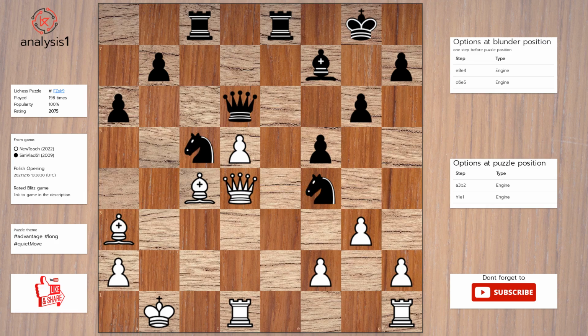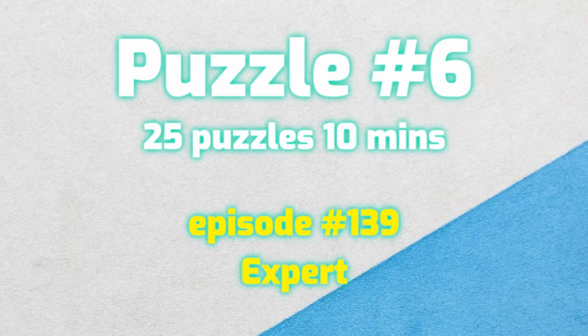Let us look at checks in puzzle position. Queen to g7, check. Queen to h8, check. Solution to the puzzle is: bishop to b2. Queen to e5. Queen takes queen. Rook takes queen. Bishop takes rook. Let us go to the next puzzle.